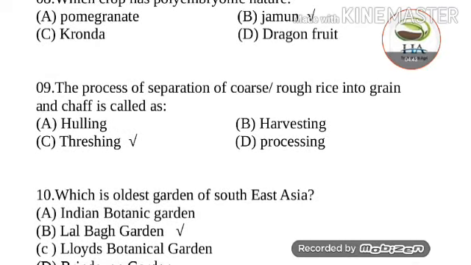Next question: the process of separation of coarse and rough rice into grain and chaff is called? Options are hulling, harvesting, threshing and processing. So the answer of this question is threshing. Threshing means the removal of grain from the husk or chaff.